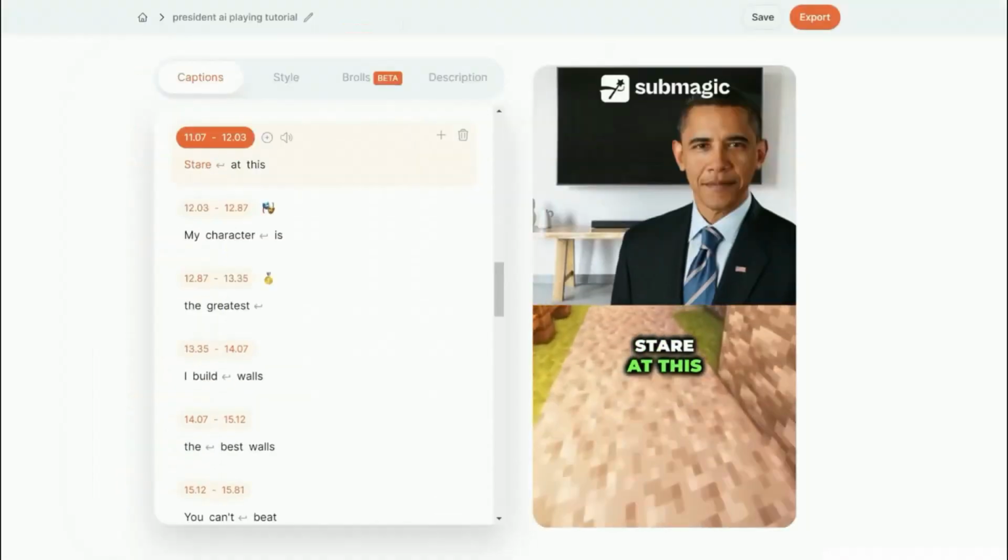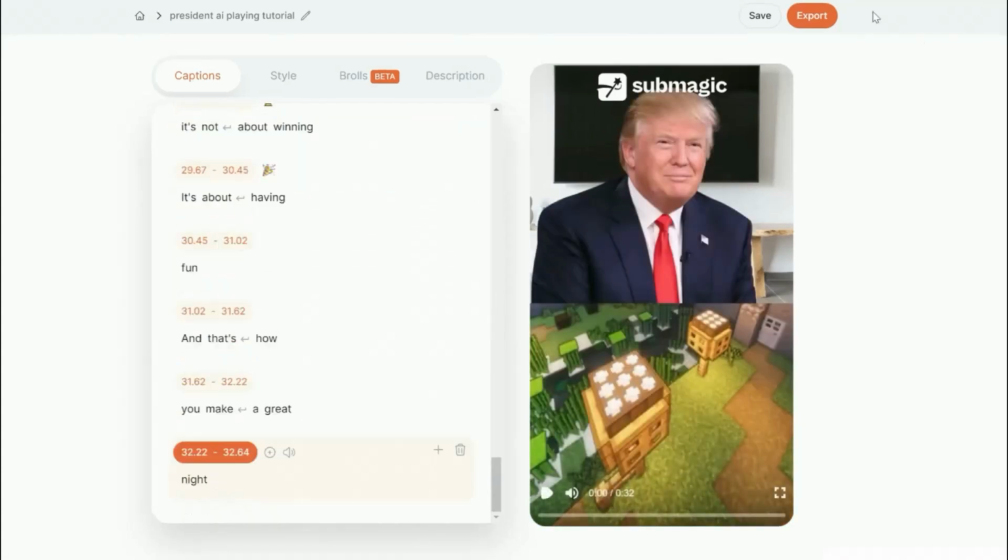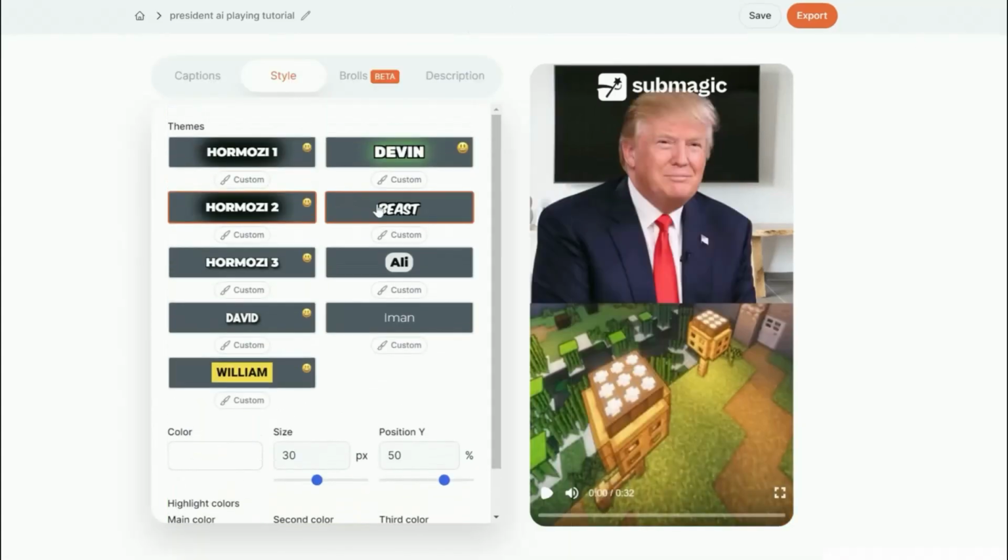It will also add emojis. There are also other kinds of style you can use, such as Mr. Beast font.